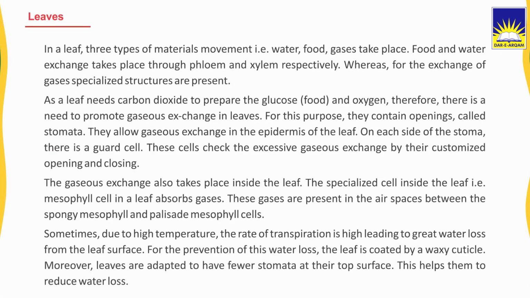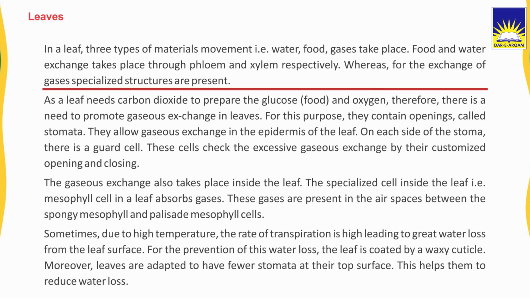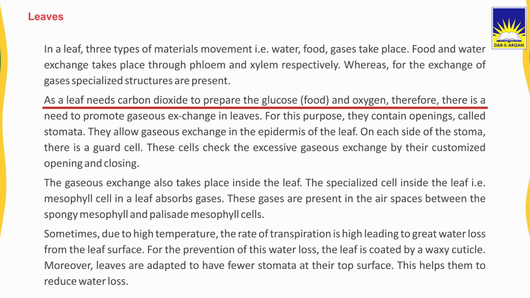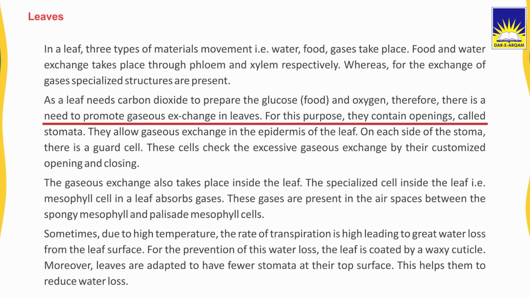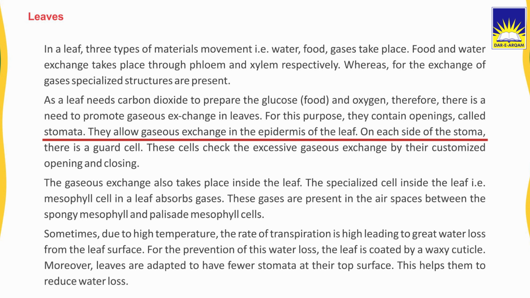The next part of the plant is leaves. In a leaf, three types of material movement, for example, water, food and gases, take place. Food and water exchange take place through the phloem and xylem respectively, whereas for the exchange of gases, specialized structures are present. As a leaf needs carbon dioxide to prepare glucose and oxygen, there is a need to promote gaseous exchange in leaves. For this purpose, they contain openings called stomata. They allow gaseous exchange in the epidermis of the leaf.